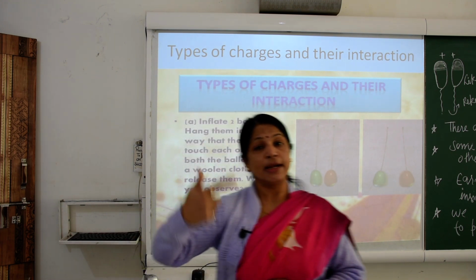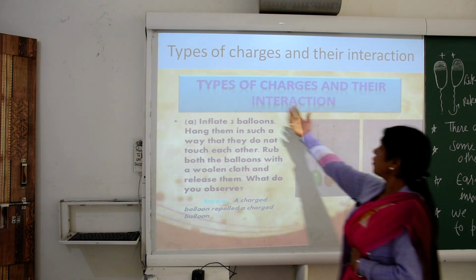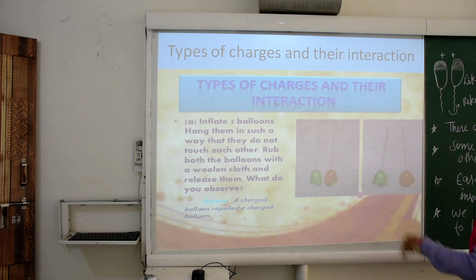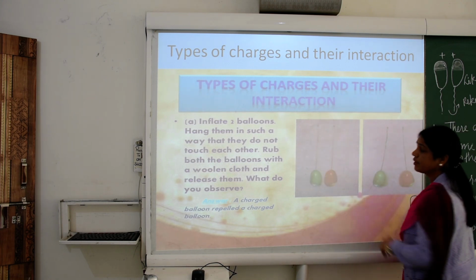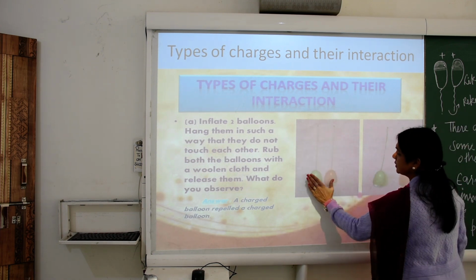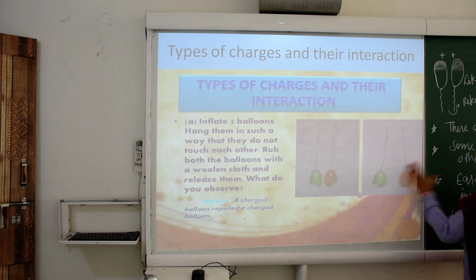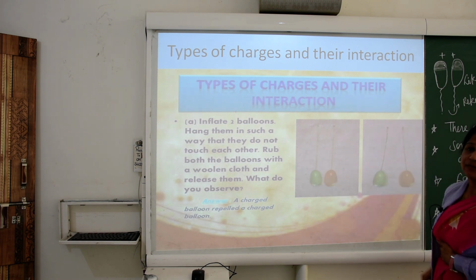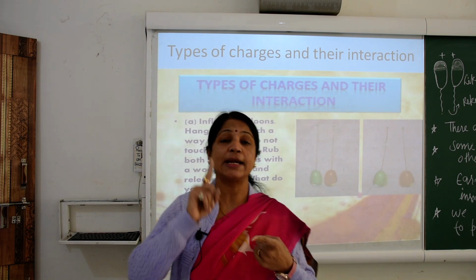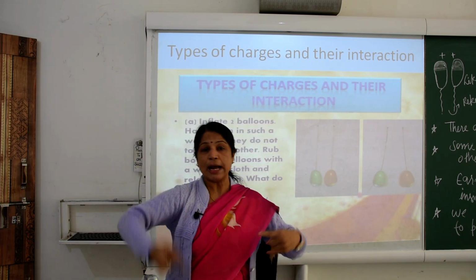Types of charges and their interactions. First, in the picture, can you recognize this? Here are two balloons hung on a nail. By this activity, which I brought for you, you can recognize what will happen.